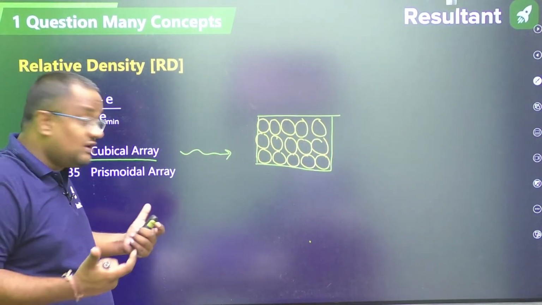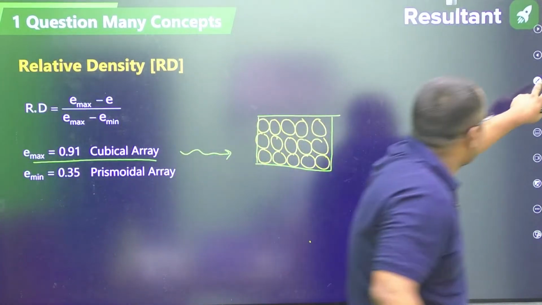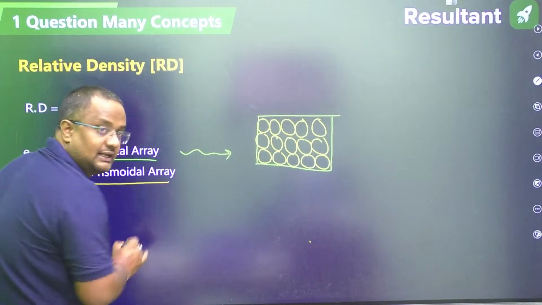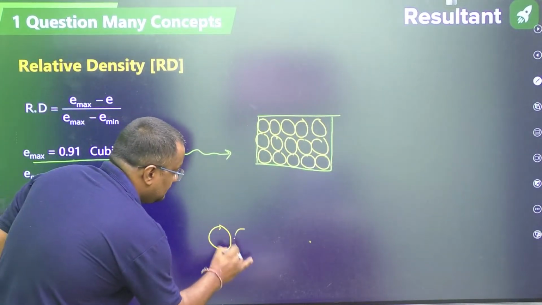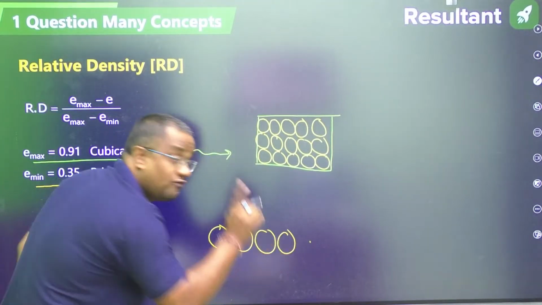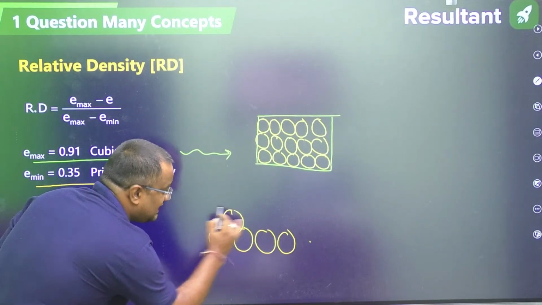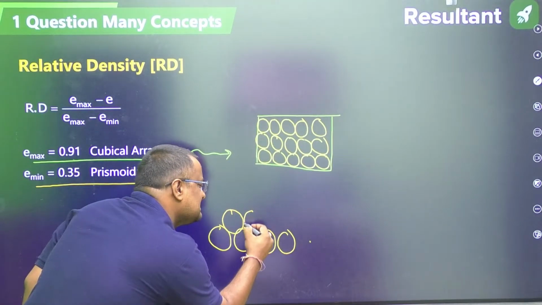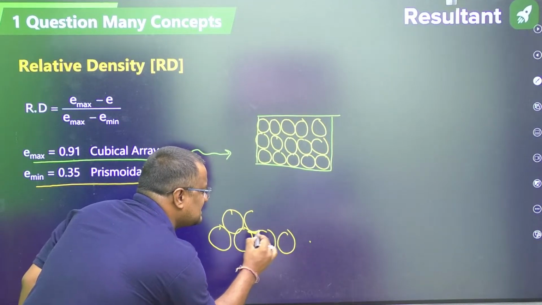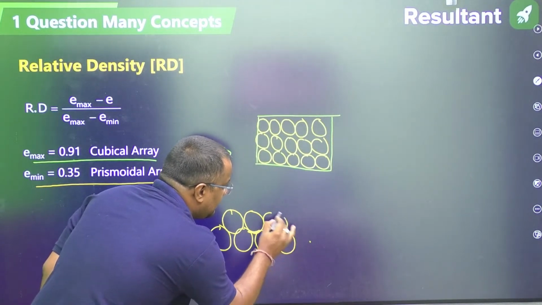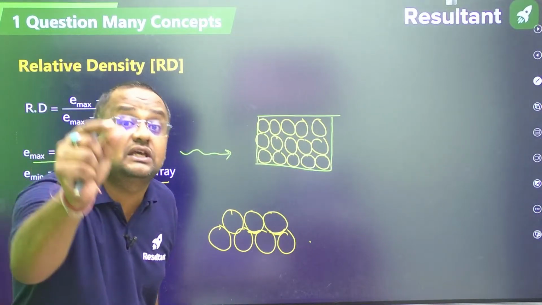Because if someone wants to occupy the voids, that is minimum void ratio, the prismodal array, then how will he do it? These are the soil solids and I want to occupy the maximum voids. The next line I will be putting here, guys, correct? Here I will be putting it in this void, so that the voids will be occupied.